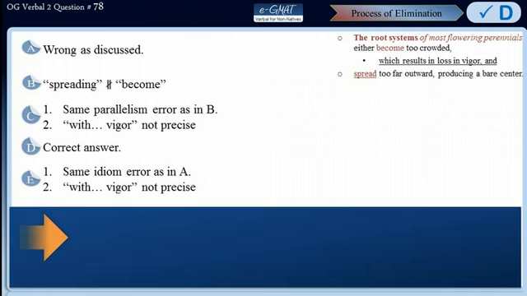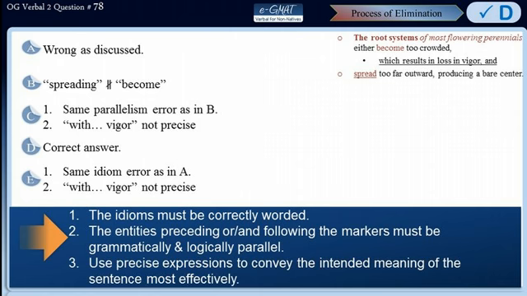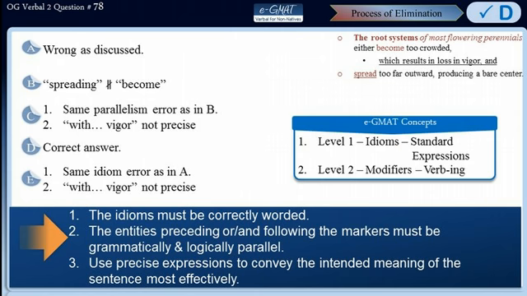Let's take a look at the takeaway messages now. The idioms in the sentence must be correctly worded. Also, the entities preceding and following the markers must be grammatically as well as logically parallel to each other. Use precise expressions to convey the intended meaning of the sentence in the most effective manner. The concepts tested in this sentence have been covered in e-GMAT Concepts Level 1, Idioms, Standard Expressions, and Level 2 Modifiers, Verb-ing.